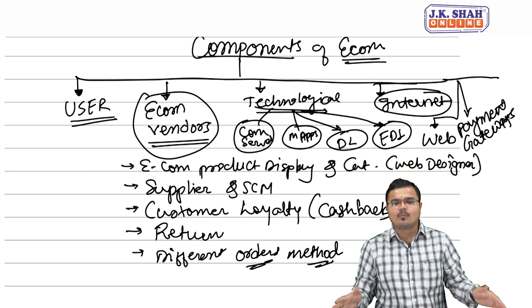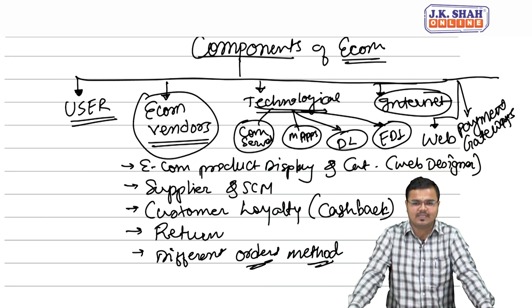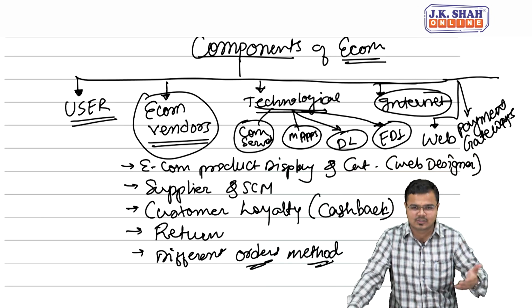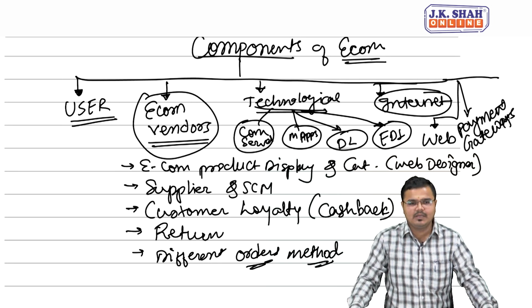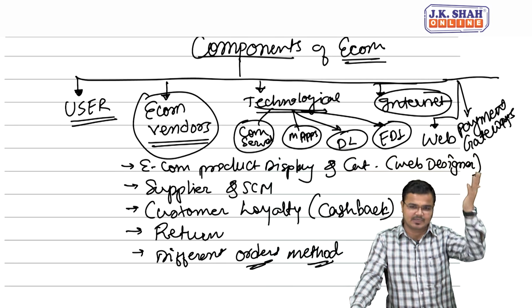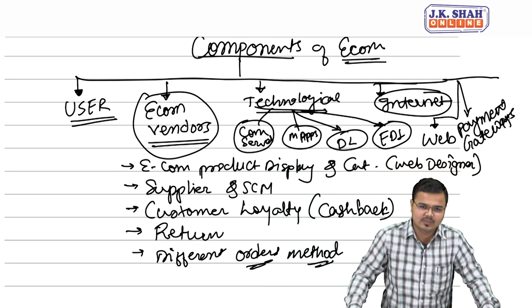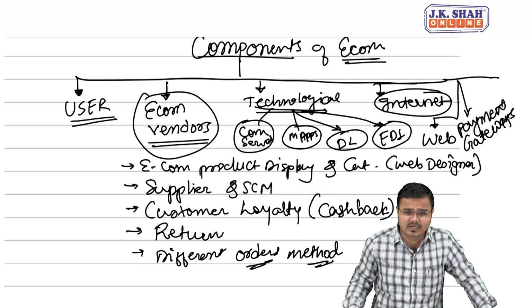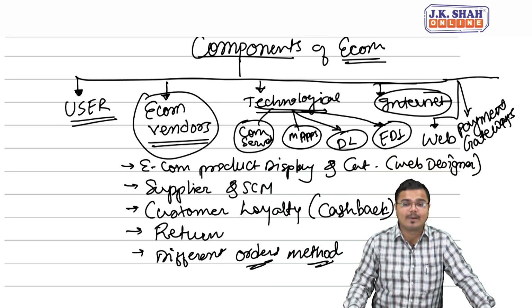And these are all the components without which we cannot expect, we cannot even imagine e-commerce. The first one, user, e-commerce vendors, technological aspects. In technology we have the first one, that is computer, server, database. Second, mobile app.